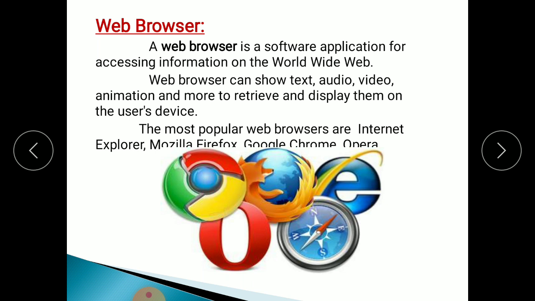This is Google Chrome, then Mozilla Firefox, then Internet Explorer, then Opera Mini, and these are different web browsers. There are different types of web browsers. Normally we all use Google Chrome and Internet Explorer to search for information. This is called a web browser.